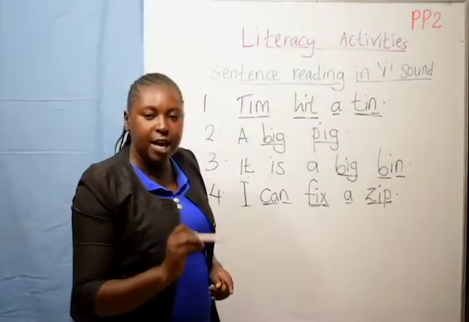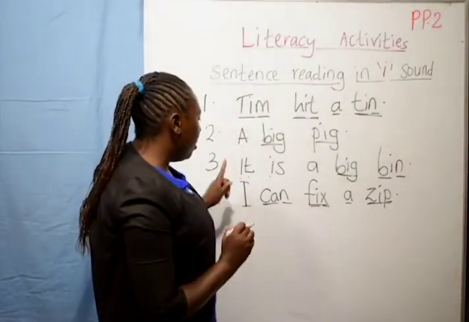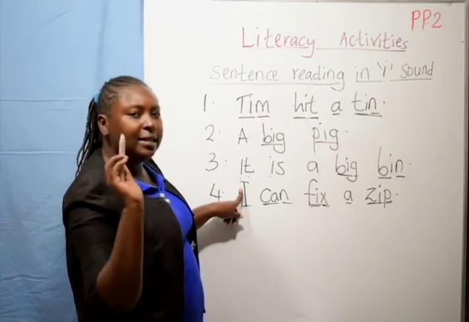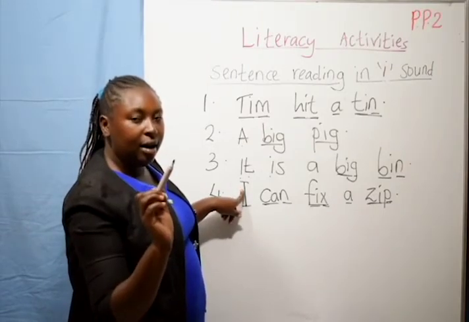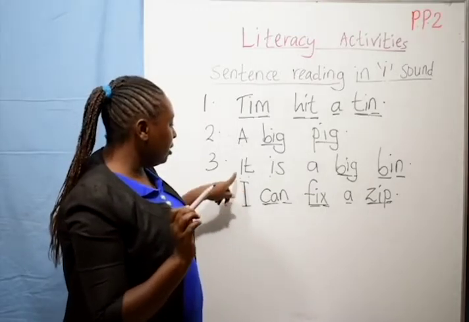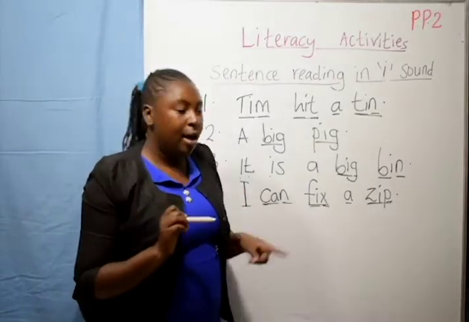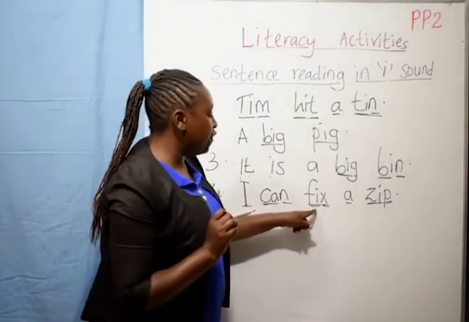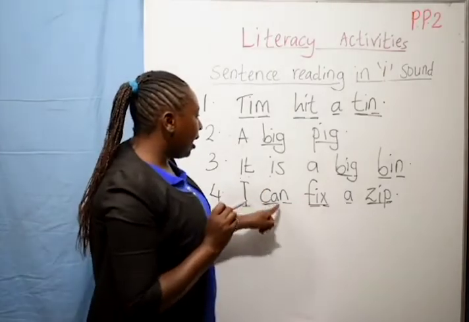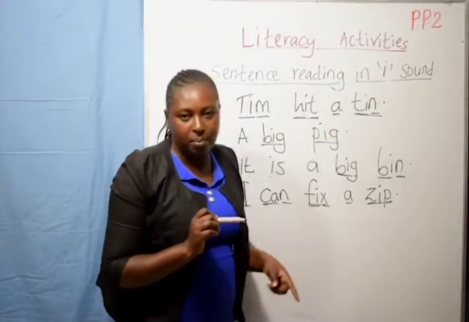You cannot say it is E. No. Whenever it is just one, not in a sentence, we read it as I. I can fix a zip. Can you try it? I can fix a zip.